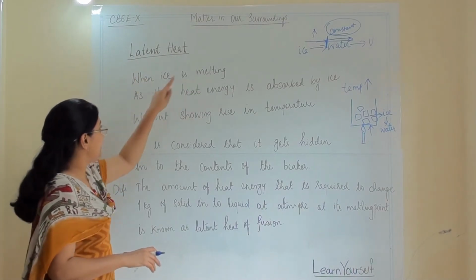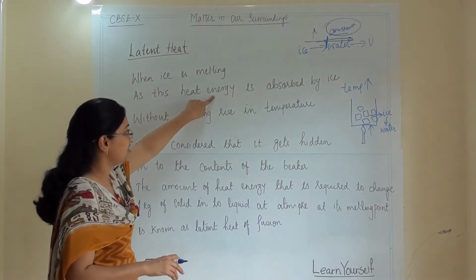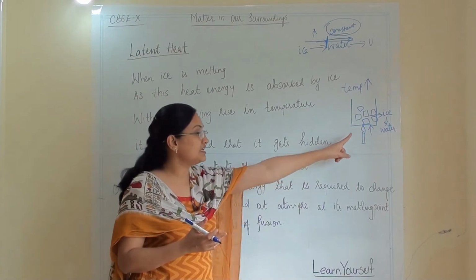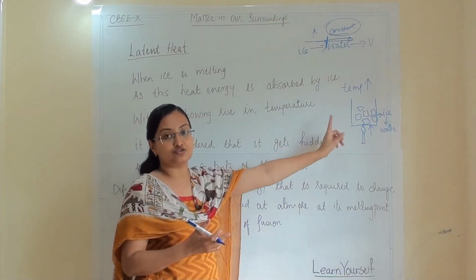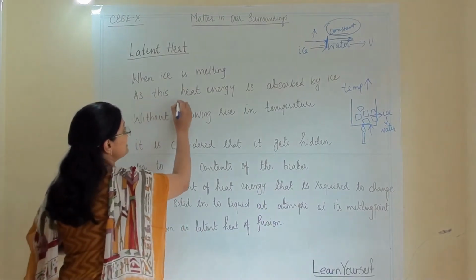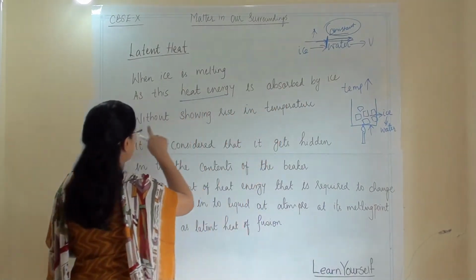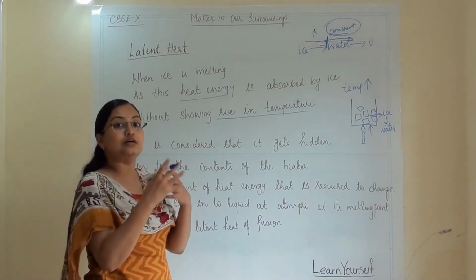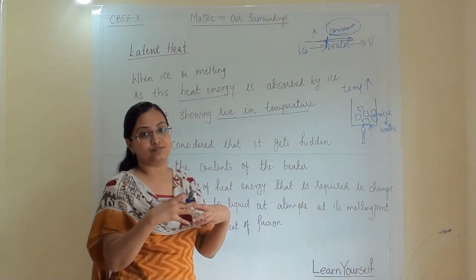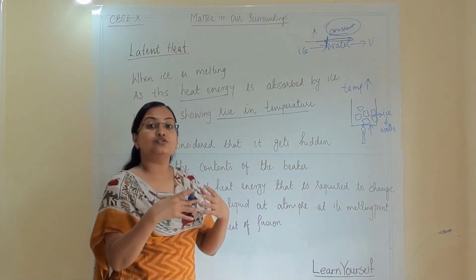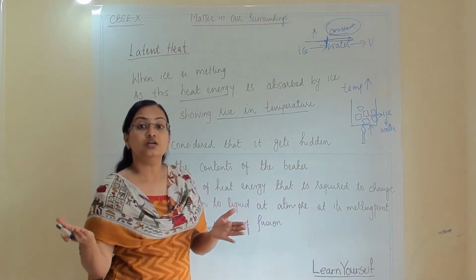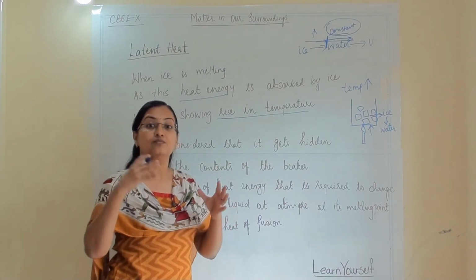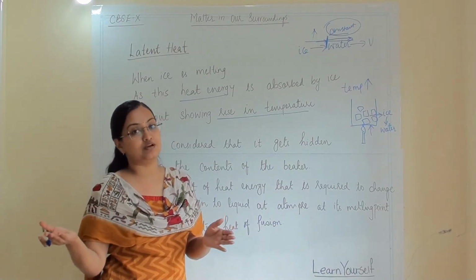So when ice is melting, whenever we are talking about energy here, you have to assume that it is the heat energy we are giving to the beaker. This heat energy is absorbed by ice without showing rise in the temperature. That means all the ice cubes absorb that energy, and they utilize it and give it to the particles, and the particles get that energy and make themselves free and they become water.